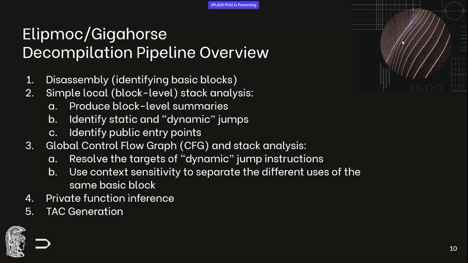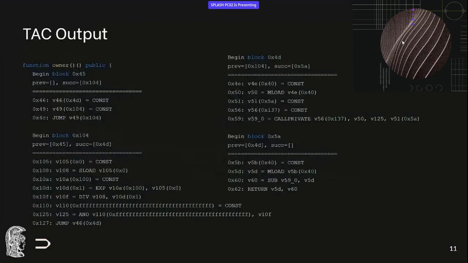And this allows us to separate the different uses of the same block for different paths. After we have this global control flow graph, we go on to the next stage and try to infer private functions. And then after we have that, we generate our three-address code intermediate representation.